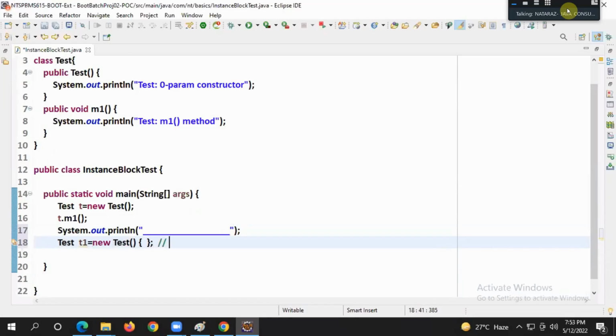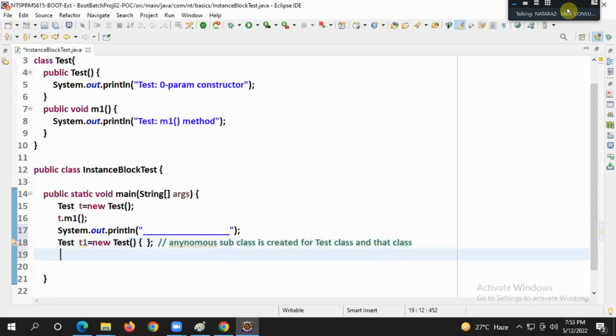Tell me, guys. An anonymous subclass is created for the Test class, and that class object is referred to by a superclass reference variable.